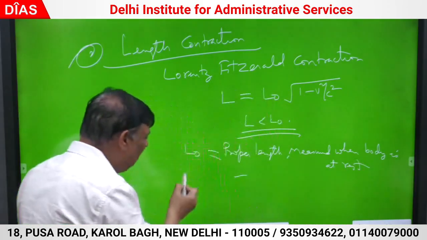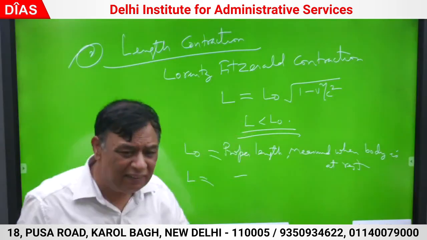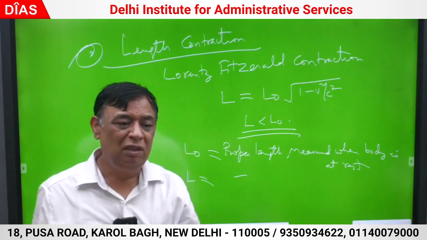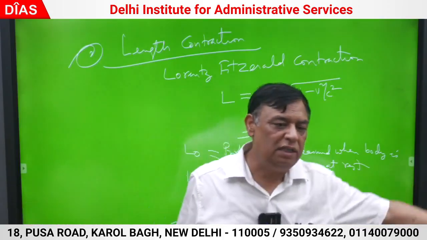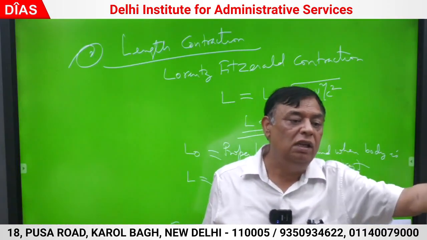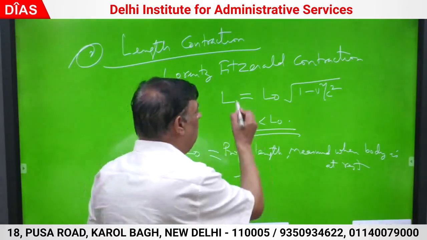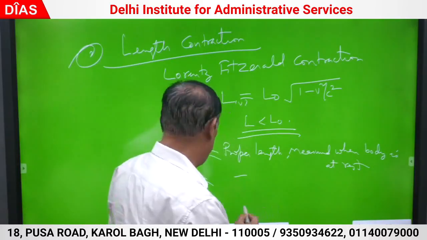What is L? L is the length when the body is moving with velocity v. That is the moving length. If the body starts moving with velocity v, then its length is L.